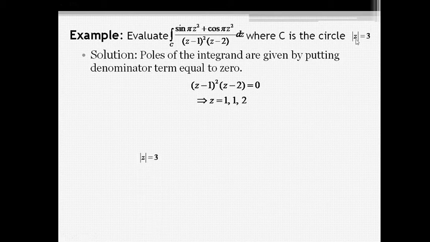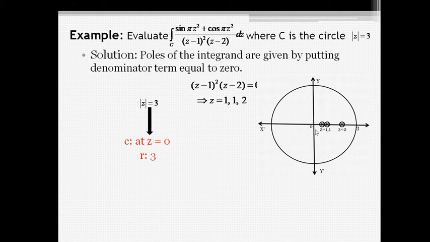We consider mod of z equal to 3, so the center is (0, 0), that means x is 0, y is 0, and r equal to 3. If we draw the diagram, z equal to 1, 1 and z equal to 2 are the poles, the radius is 3, and the origin is the center of the circle. Now all the poles lie inside the circle.